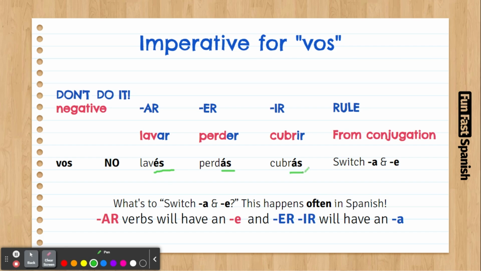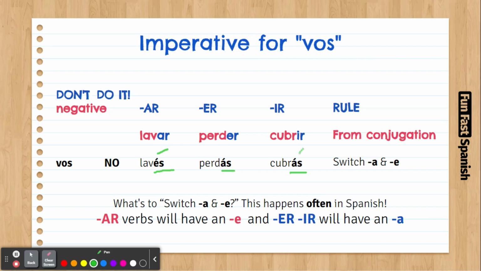Yeah. So remember, no laves. So tú lavas, no laves. So with tú, we're doing this. It's exactly the same with vos. The only difference is that instead of saying no laves, you're gonna say no lavés. Yeah. The stress is always gonna be at the end.